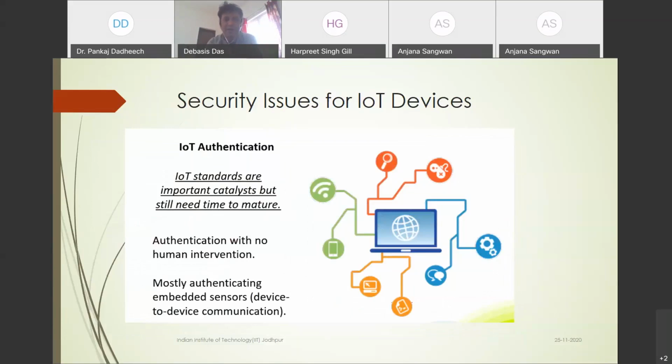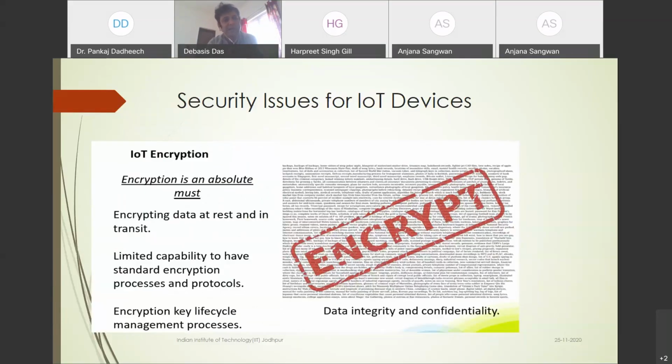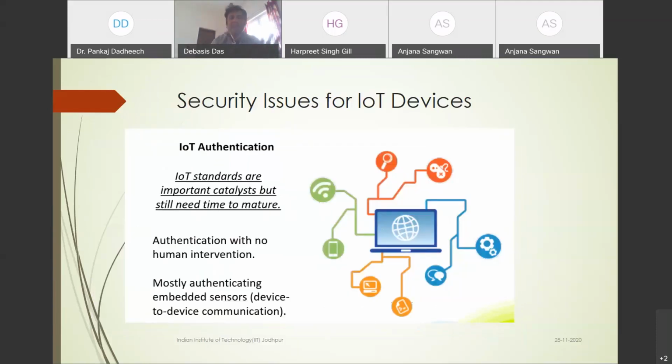So IoT authentication is important, and IoT encryption is also important. But in authentication, username and password alone are not a suitable parameter for authenticity. If you include more parameters, then your security level increases.